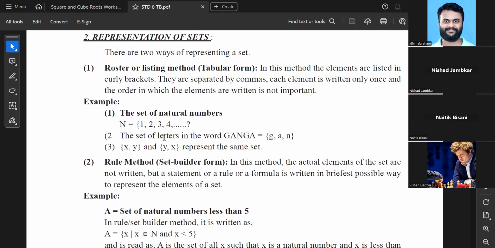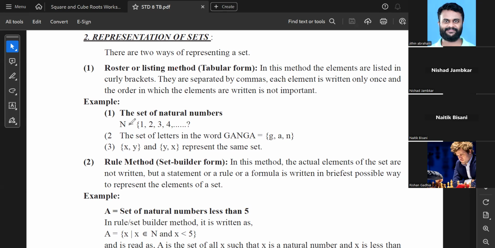Now, representation of sets. There are two ways of representing a set. One is the roster or listing method, which is also called tabular form. In this method, the elements are listed in curly brackets. They are separated by commas. Each element is written only once, and the order in which the elements are written is not important.